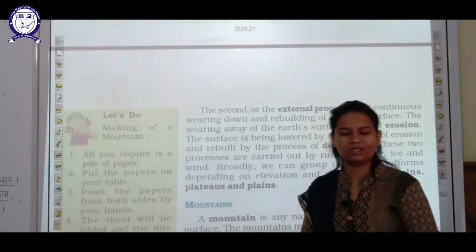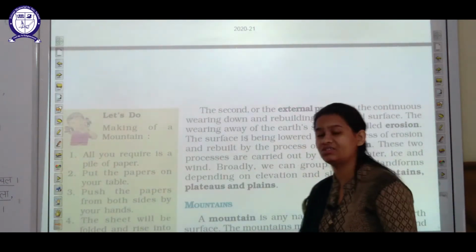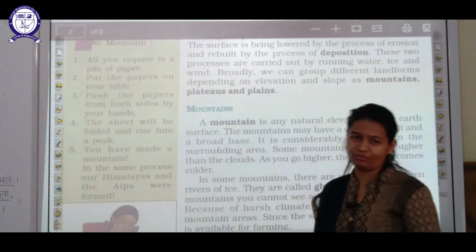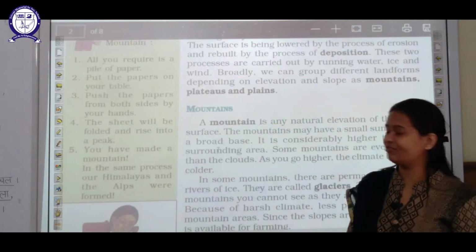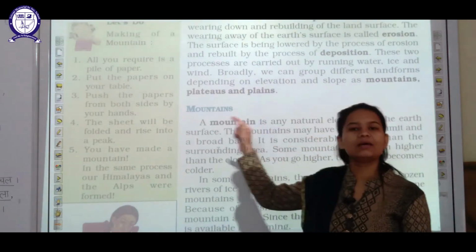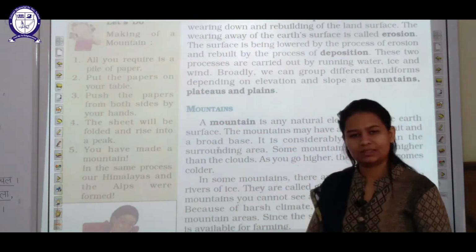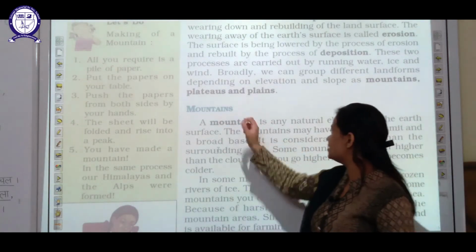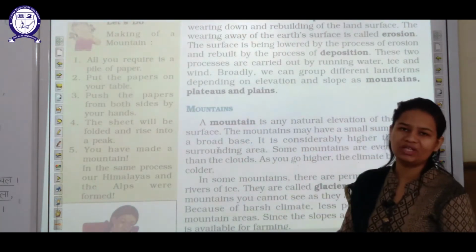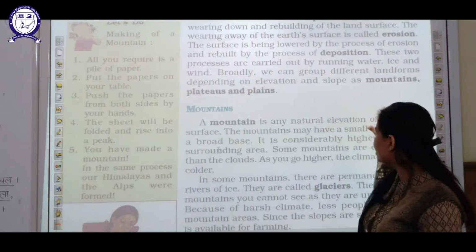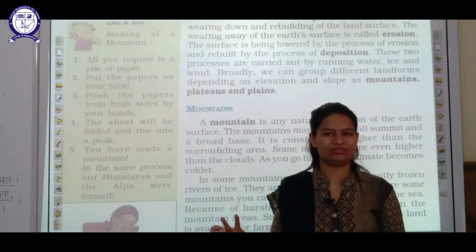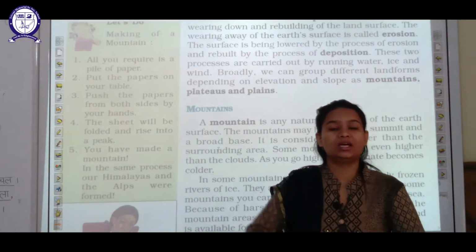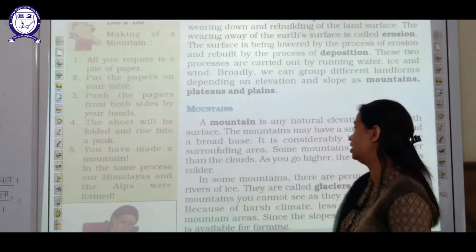In this chapter, as the title suggests itself, we are going to study different types of landforms, and these different types of landforms are mountains, plateaus and plains. Now let's study about these landforms. The first one is mountains. Now what are mountains? Mountains are the natural elevation of the earth's surface. Mountains are not created by human beings. They are naturally created. They are gifted to us by nature only.